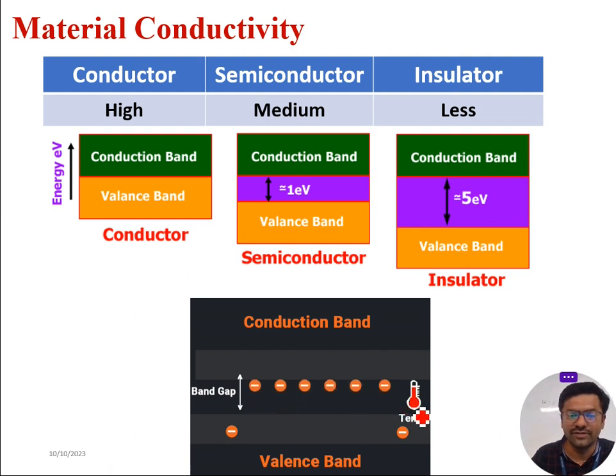Other than that, if a photon of energy falls over the semiconductor, then also the valence electrons will move from the valence band to the conduction band. Also, we can do this using magnetic action, but usually in semiconductors we prefer the doping process.